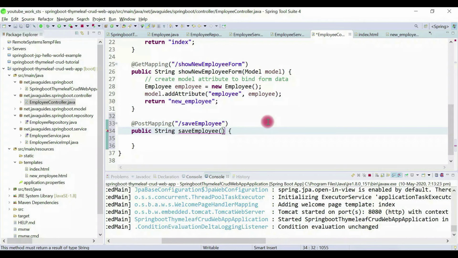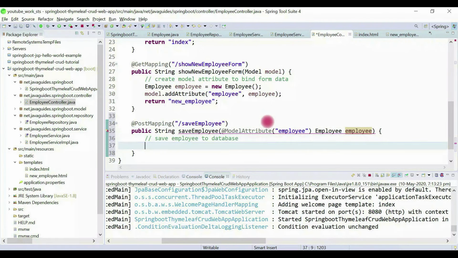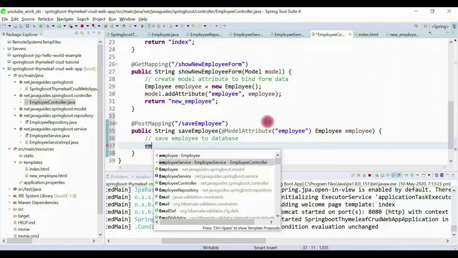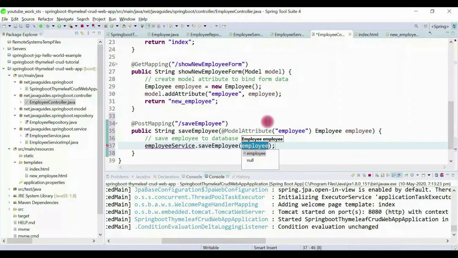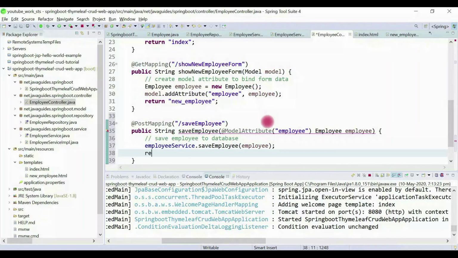Now we need to handle the form data, right? For that we are going to use the @ModelAttribute annotation here. So here is the employee, so all the form data will be bound to the employee. Now let's get this employee here. Alright, now we'll save the employee to the database. For that we're going to call employeeService and then saveEmployee, and here we just redirect.